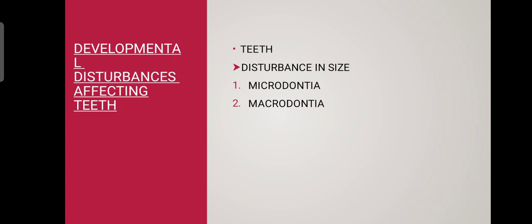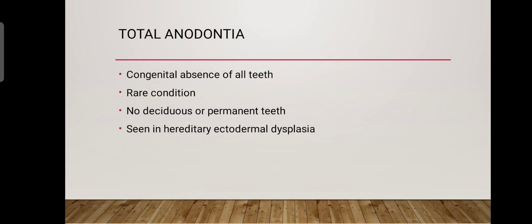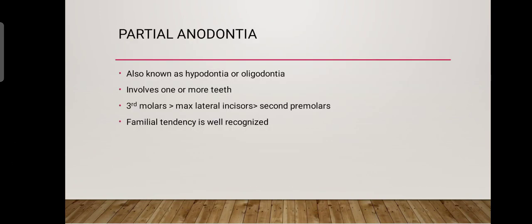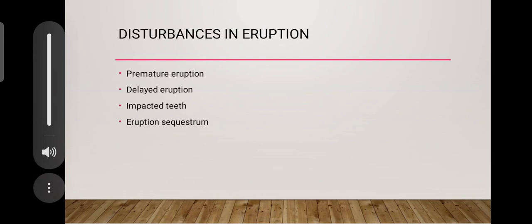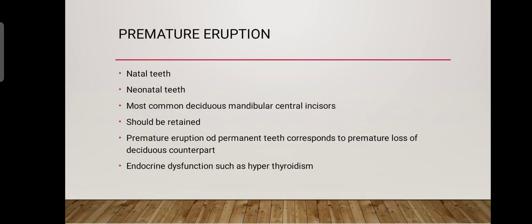As you know, we were doing the developmental disturbances of the oral region, and we had completed the disturbances in size. Disturbances in number we have also completed. And today we are going to start disturbances in eruption. In disturbances in eruption, there are four topics we will do: premature eruption, delayed eruption, impacted teeth, and eruption sequestrum.